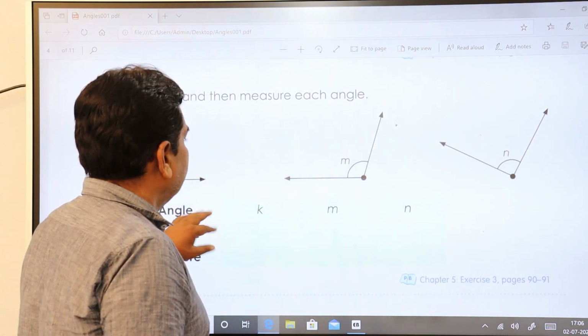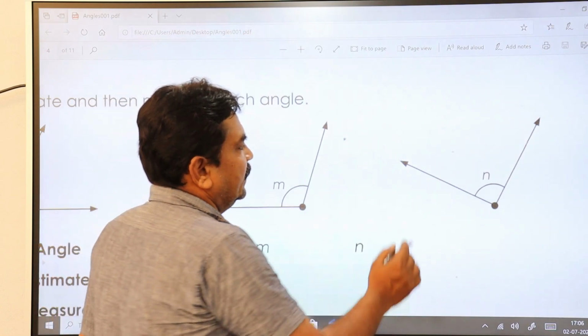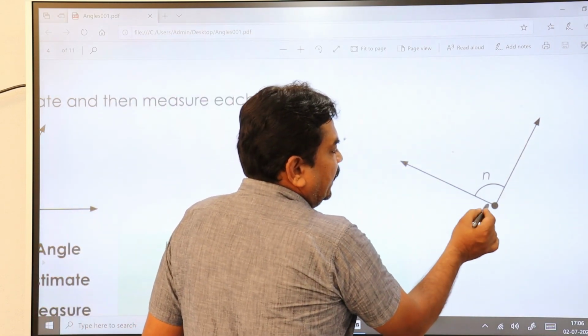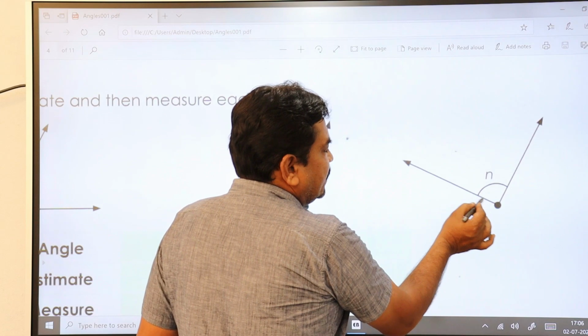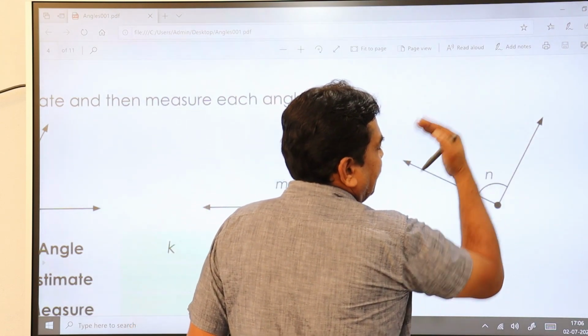In this case, if you keep the vertex here and consider this as your baseline, then start counting 0 from this side.